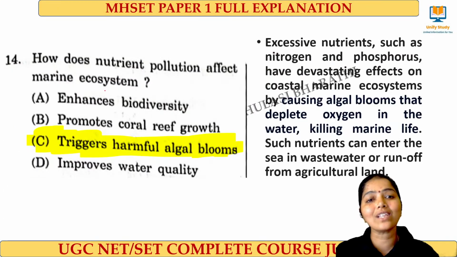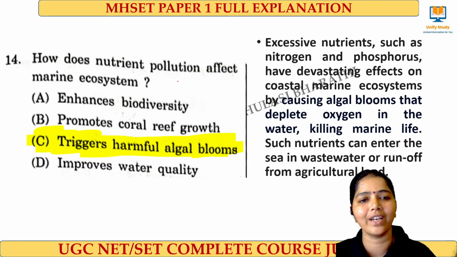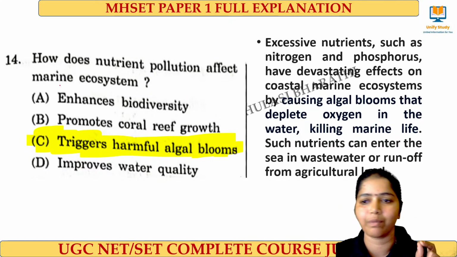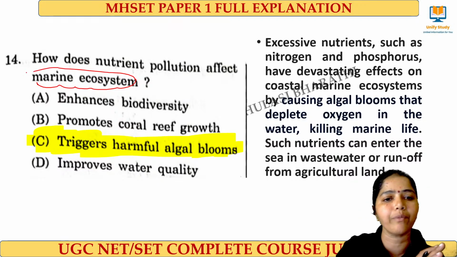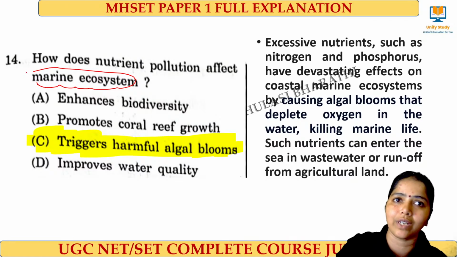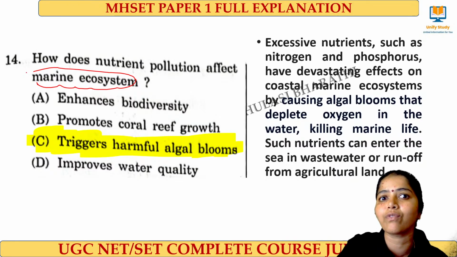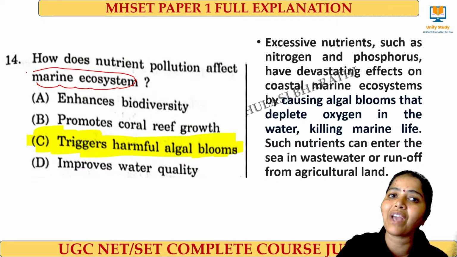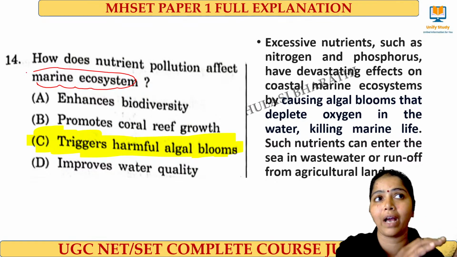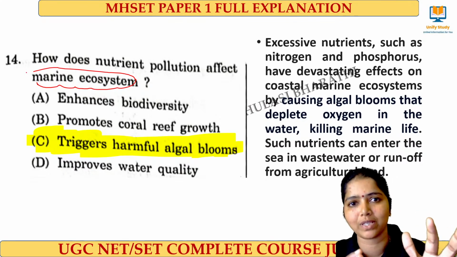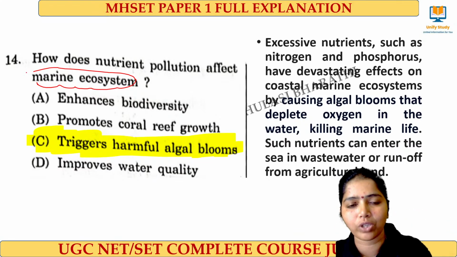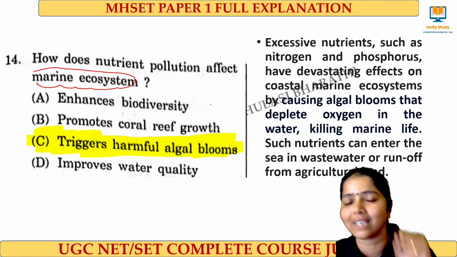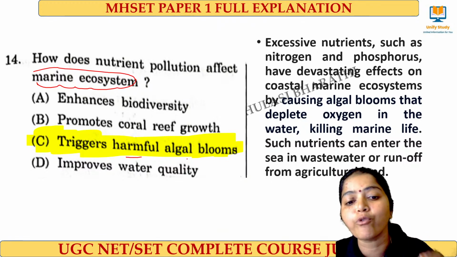Right. How does nutrient pollution affect the marine ecosystem? So what do you mean by marine ecosystem? All the oceans and seas come under the marine ecosystem. And how does nutrient pollution affect it? Nutrient pollution means what? That eutrophication we have, no? When we have nutrient pollution, that is an increase of nitrogen and phosphorus in a water body, right? That creates eutrophication. What it does is it triggers harmful algal blooms.